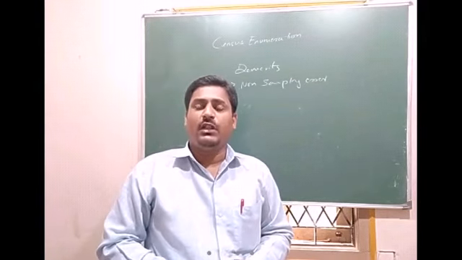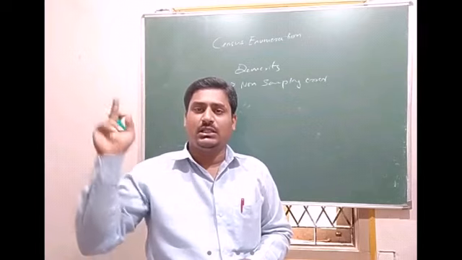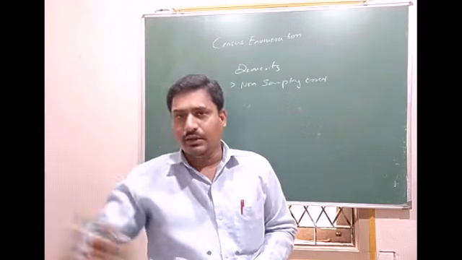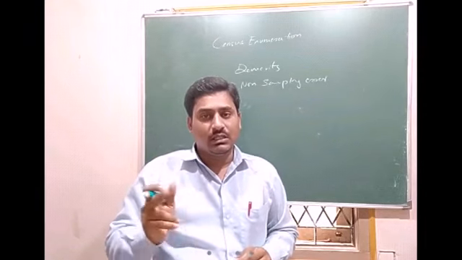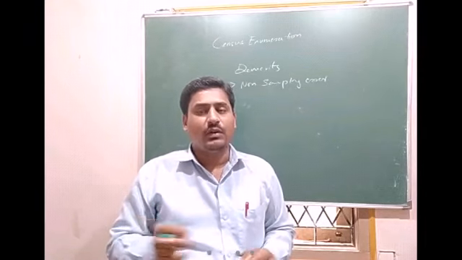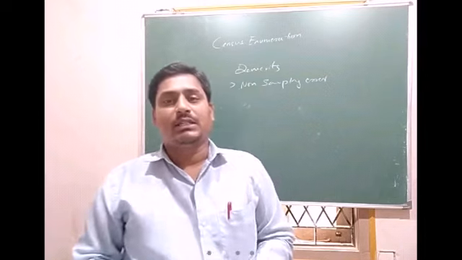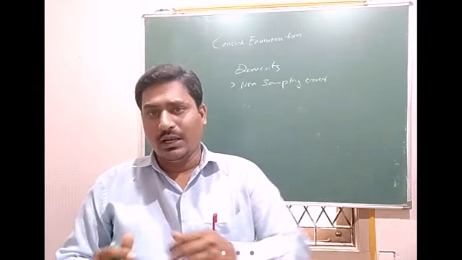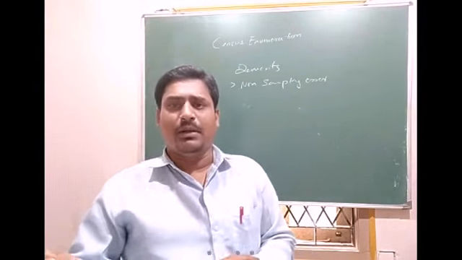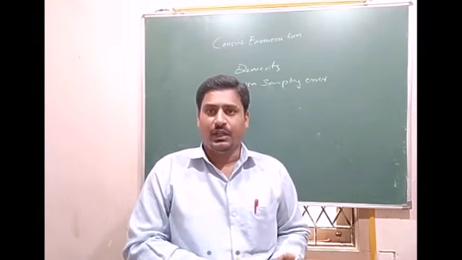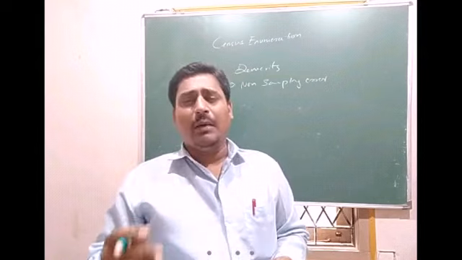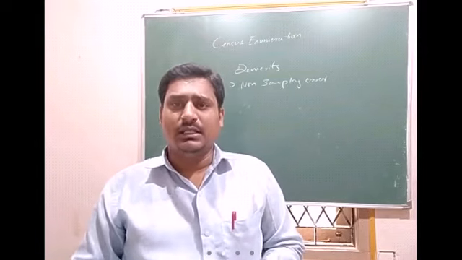Again, if one student's height is 7 feet, we have to include that student also. Then the average is wrong. That is a disadvantage of census enumeration. In sampling, it may also happen, but in non-sampling, it will no doubt happen if such an extremely abnormal unit comes in the study.